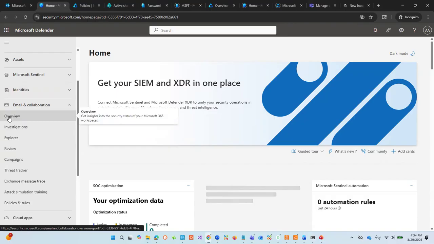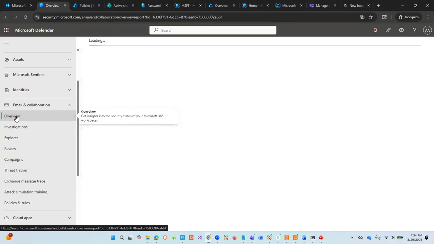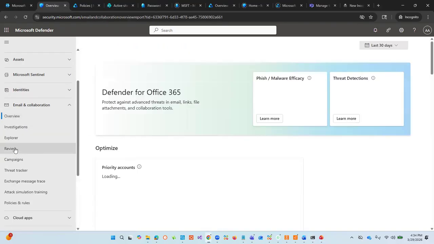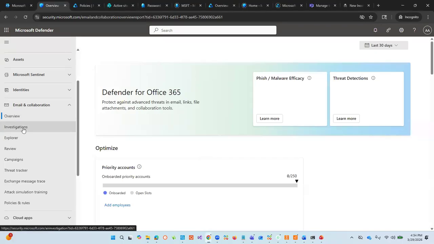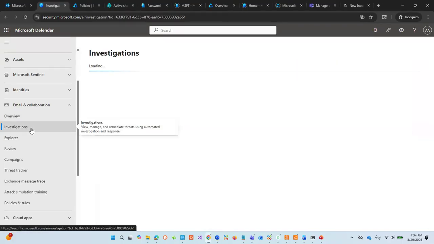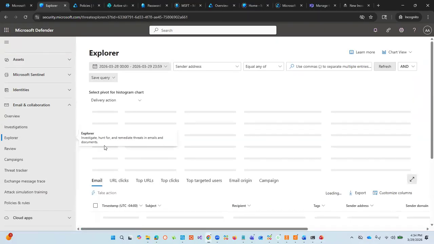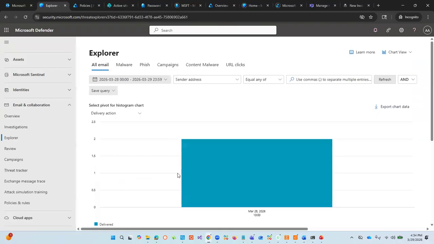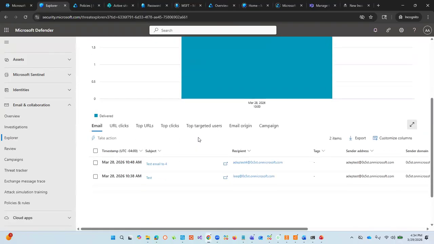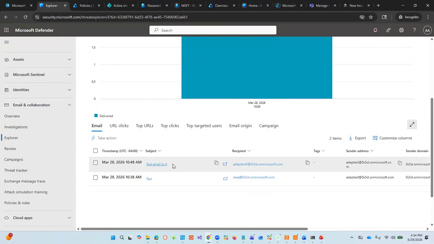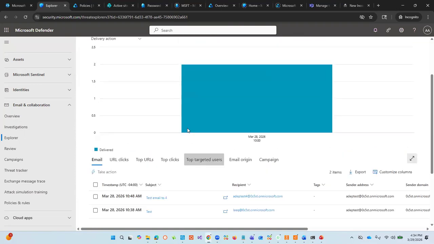For instance, we have email with this overview of what is going on within this environment. If you want to investigate issues about emails, you can do that. Explorer is a key thing to check what is going on within the environment. See, people sending this and this and this.